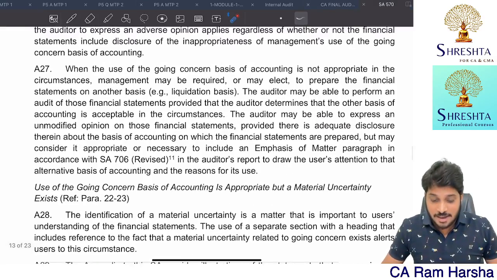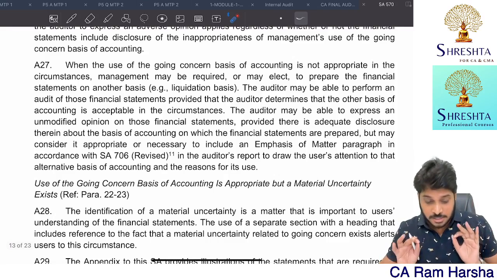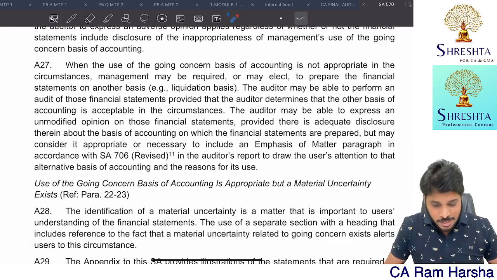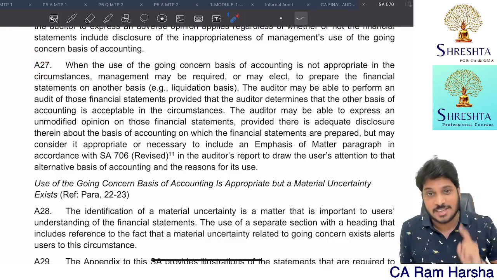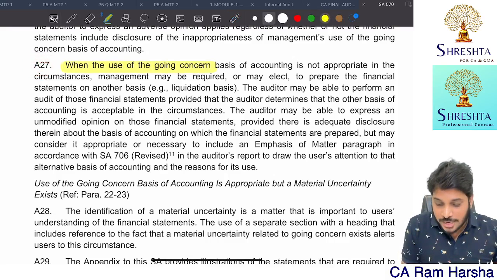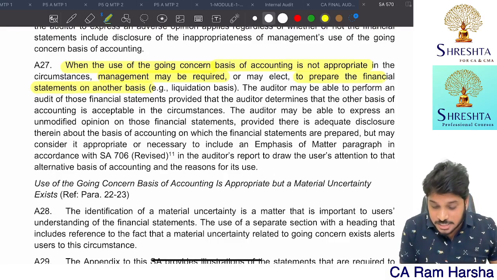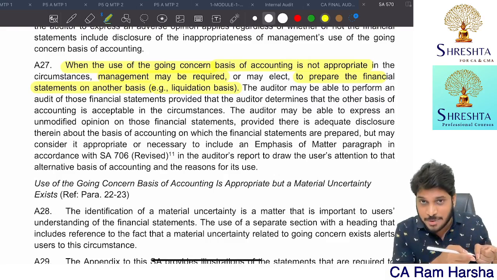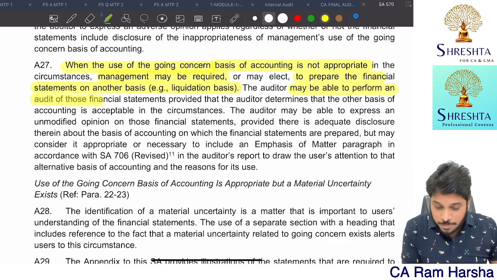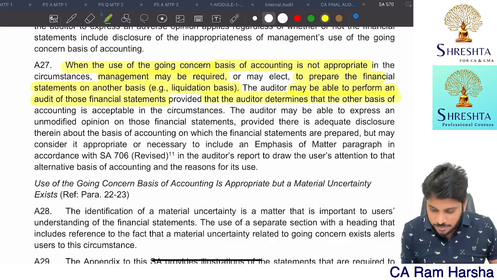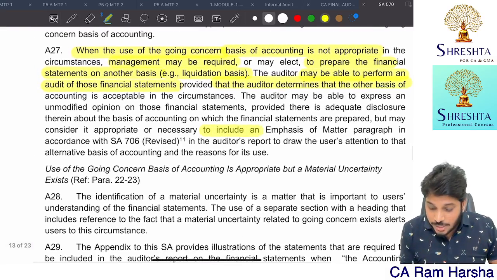I will show you the proof. This is the original SA 570 text, like a Bare Act. In the application material, point 27: when the use of the going concern basis of accounting is not appropriate, management may be required to prepare the financial statements on another basis, that is, the liquidation basis. That is exactly what the Delhi branch did. The auditor may be able to perform an audit of such financials. You see here, the auditor has to include an emphasis of matter paragraph in accordance with SA 706 in the audit report to draw attention to the alternative basis of accounting and the reasons thereof.